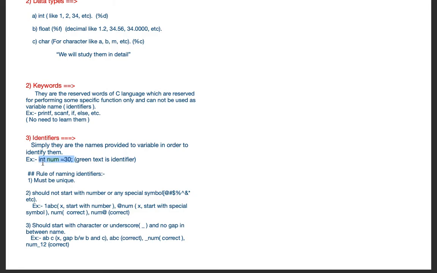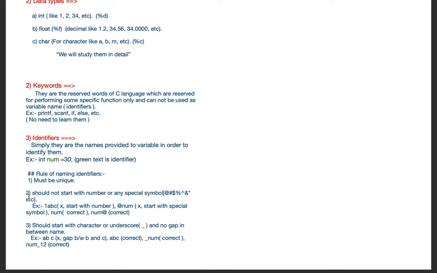How is my compiler going to identify whether I print this num or that num? It is a confusion for it. That is why the name must be unique. If you are using num here and further want to use another name, you use num1, num2. So the name must be unique, first rule.